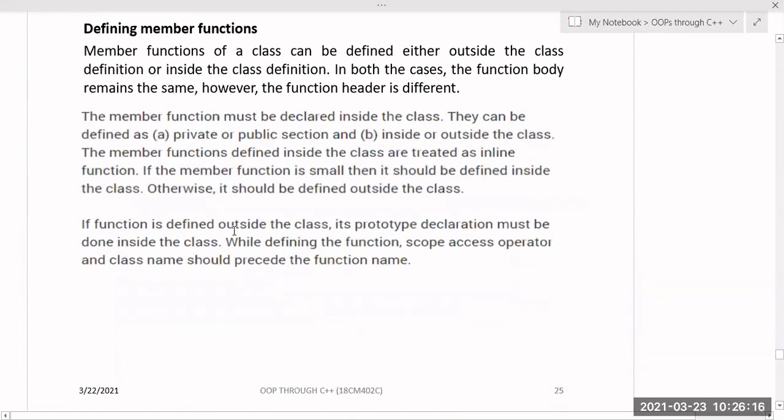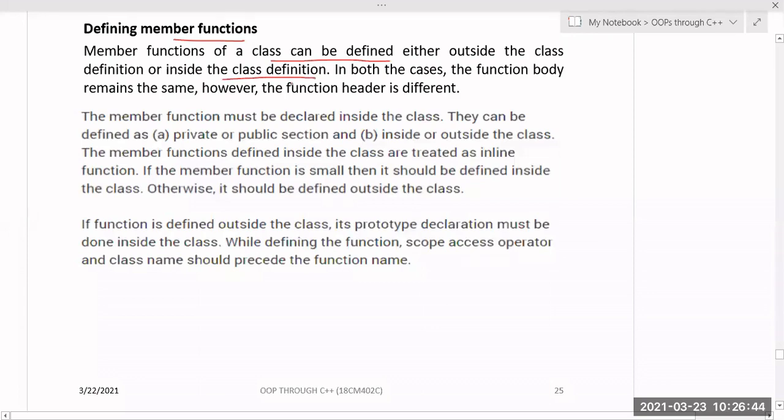Yes, sir. Next is defining member functions. This we have seen. The member function definition you can write inside the class or outside the class. To do it outside the class, what do we use? Scope resolution operator. Very good. Outside the class, if I want to define the member function, I have to use the scope resolution operator.